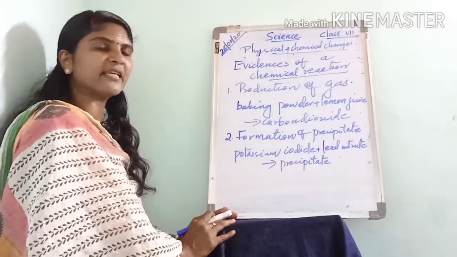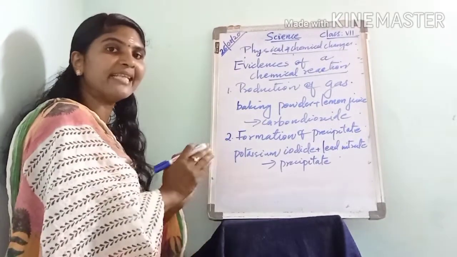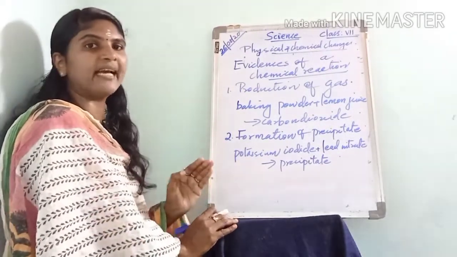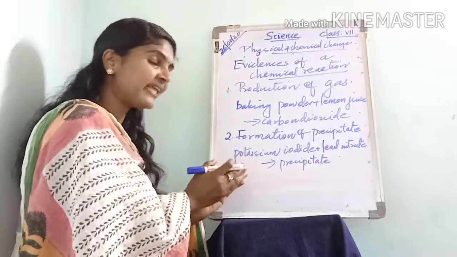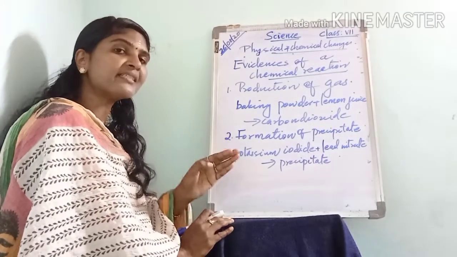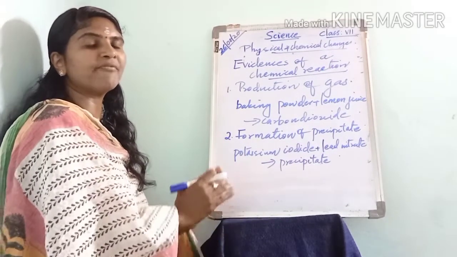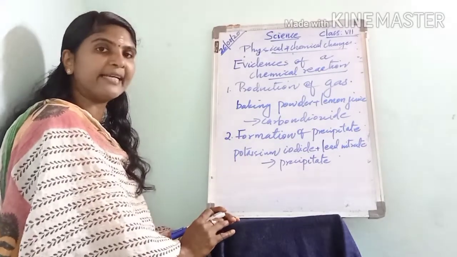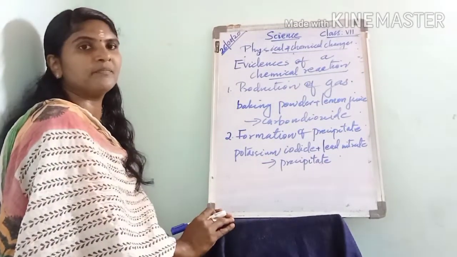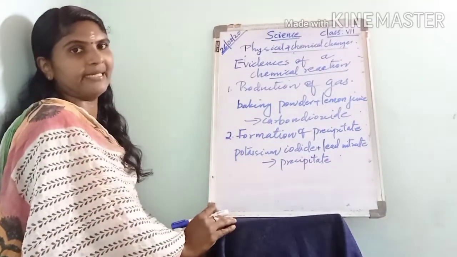The solutions of potassium iodide and lead nitrate are colorless. When they are mixed, a chemical reaction happens, and one of the substances formed is colored. That colored substance separates out as a solid and settles at the bottom of the container.